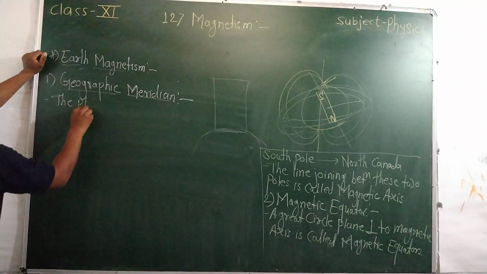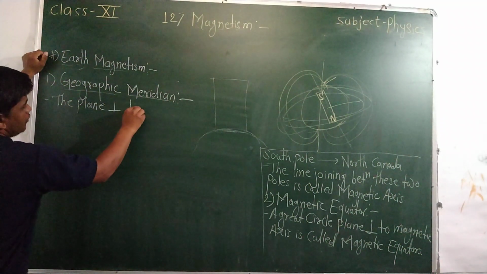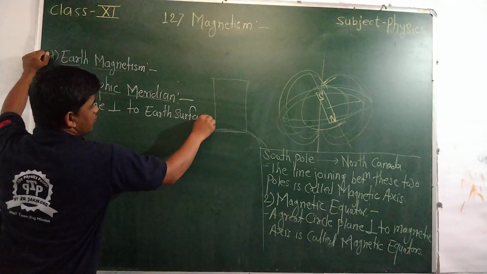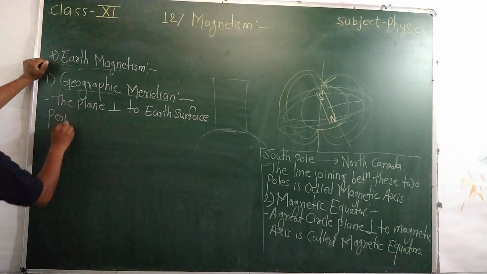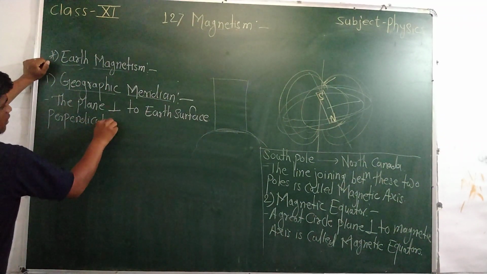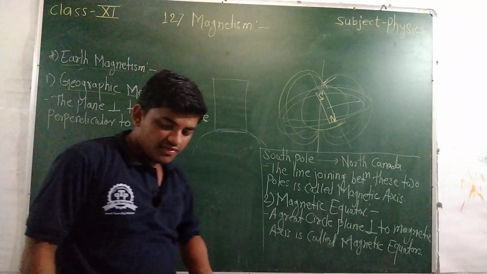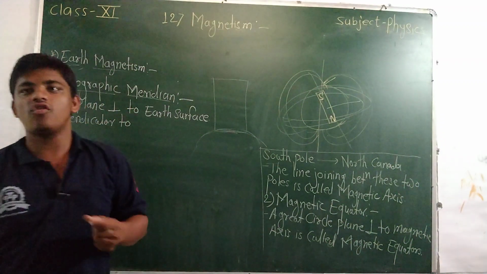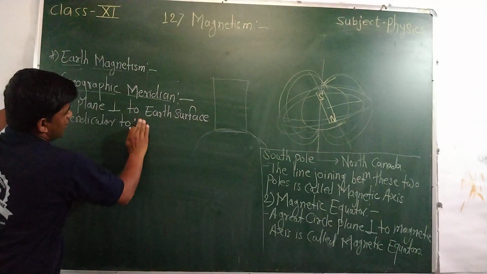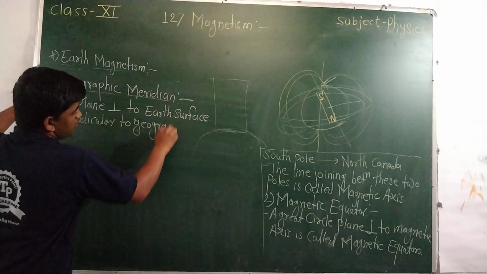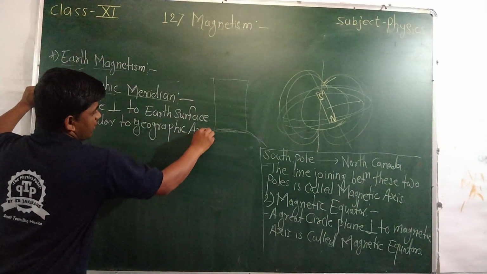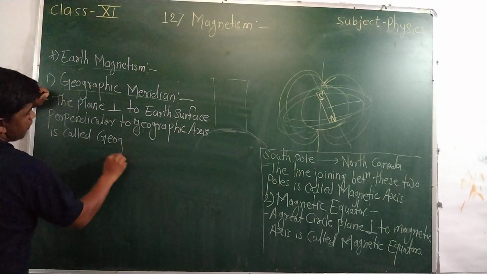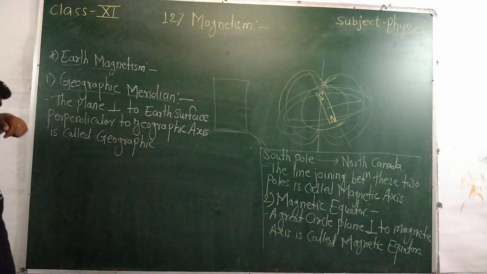A plane perpendicular to the earth surface and perpendicular to the geographic axis is called the geographic meridian.